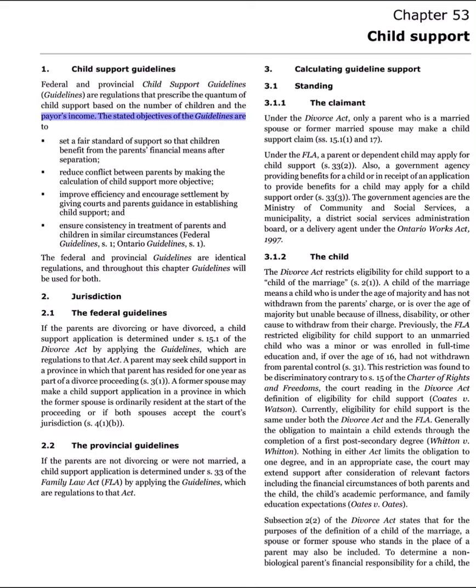The stated objectives of the guidelines are to set a fair standard of support so that children benefit from the parents' financial means after separation, reduce conflict between parents by making the calculation of child support more objective, improve efficiency and encourage settlement by giving courts and parents guidance in establishing child support, and ensure consistency in treatment of parents and children in similar circumstances.